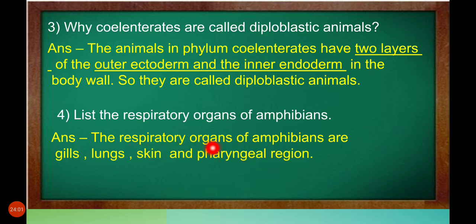If it is in water, it will breathe through gills. If it is on land, it will breathe through lungs, skin and the pharyngeal region. Are you clear, students? Make a note of each and every question and answer.